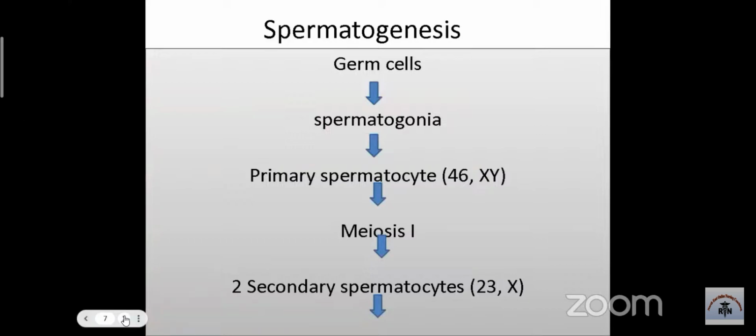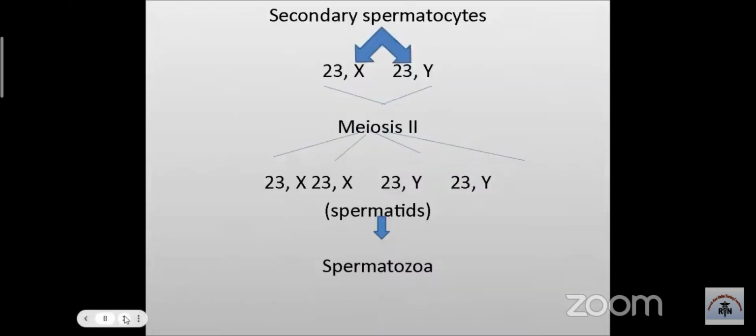Then spermatogenesis, which is also similar to oogenesis. The sperm cells become spermatogonia, then primary spermatocyte, which undergoes first meiosis and forms 2 secondary spermatocytes. After meiosis, this also becomes half the chromosome.